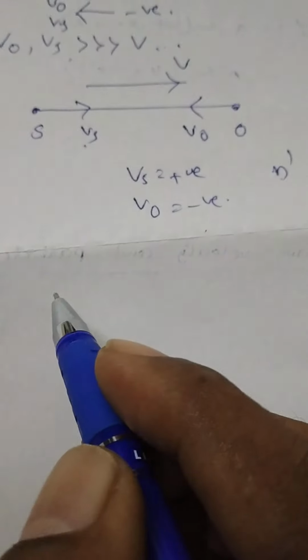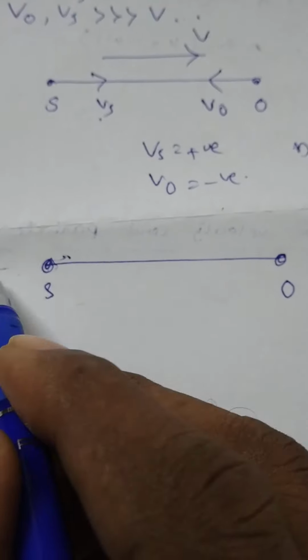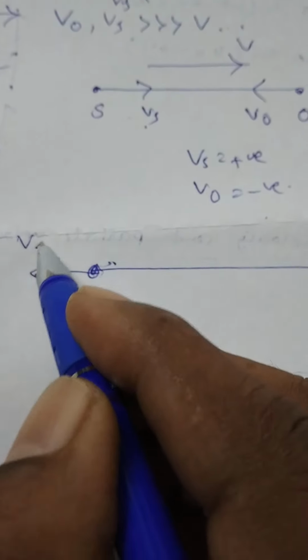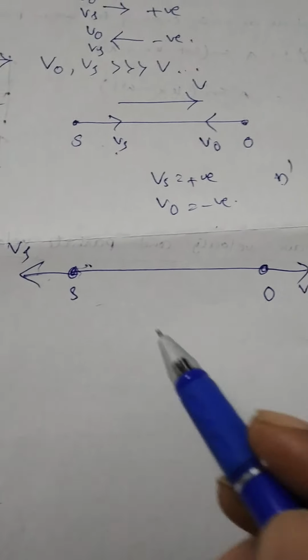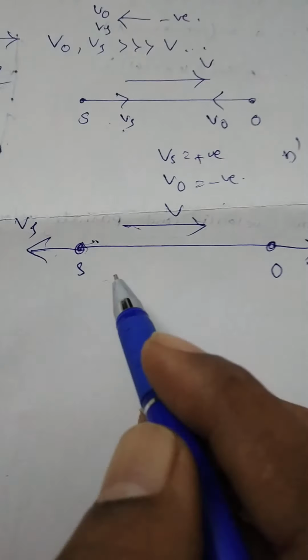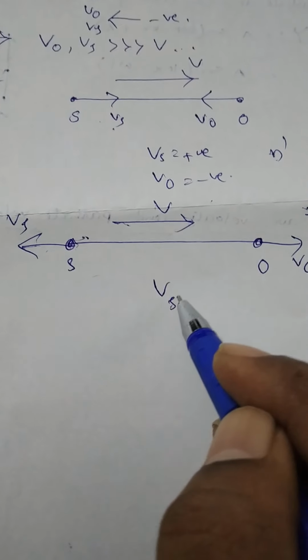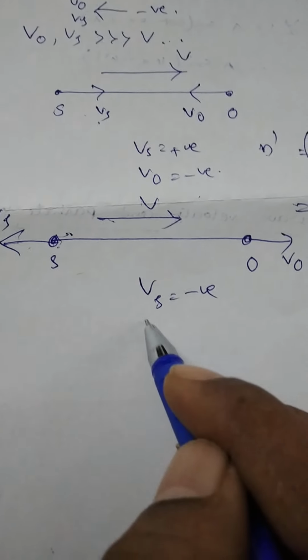In the same way, let the source and observer be moving opposite to each other along the same line. This is the direction of velocity of the sound. It is velocity of the observer. Sound velocity is always taken from source to observer, V. In this case, Vs is just opposite to V. That's why it is taken as negative.